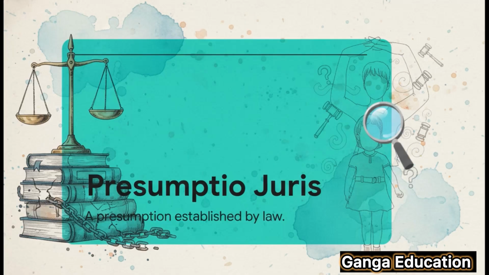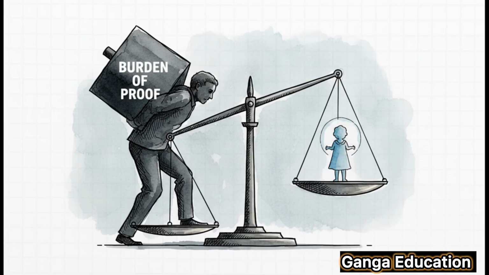An important legal maxim connected to this concept is presumptio juris, which means legal presumption. Explanation 1 of Section 99 is based on this very principle. So what this means is that if a brothel owner keeps a minor girl, the law will presume that she has been kept for the purpose of prostitution. Now, the responsibility to prove otherwise lies with the accused. This is called a rebuttable presumption of law.